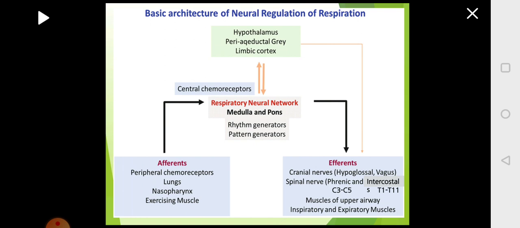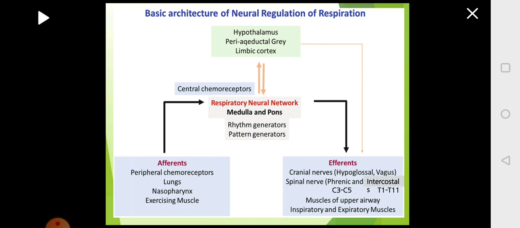The phrenic nerve, that is C3 to C5, plays a role in respiration, and the nerves which are supplying the intercostals are from T1 to T11 in the thoracic region. The spinal nerves in the thoracic region are called the thoracic spinal nerves. So T1 to T11 will regulate the activity of the intercostal muscles.